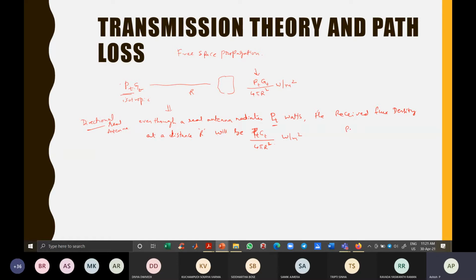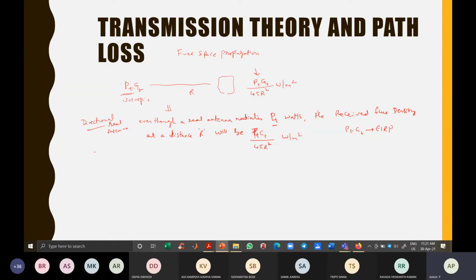So this PT GT we call the effective isotropic radiated power. To get the same flux density, an isotropic radiator has to radiate PT into GT watts, whereas our directional antenna is okay with PT watts. The gain will automatically come into this picture.